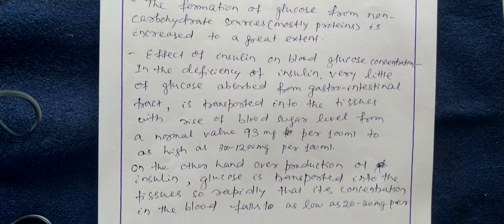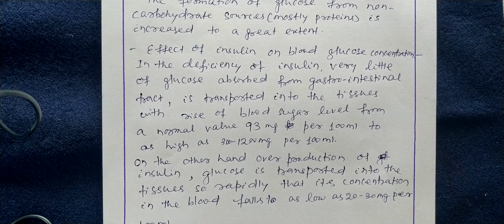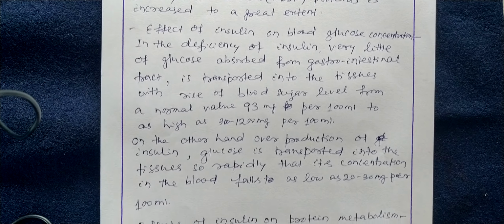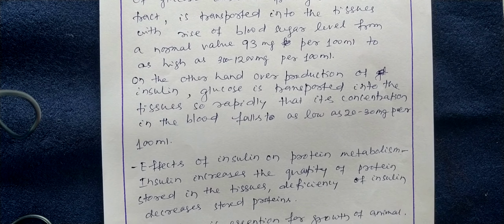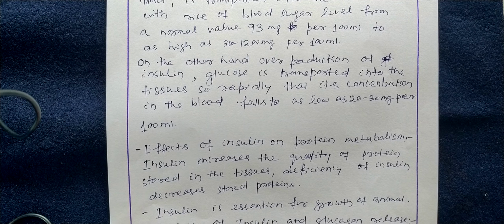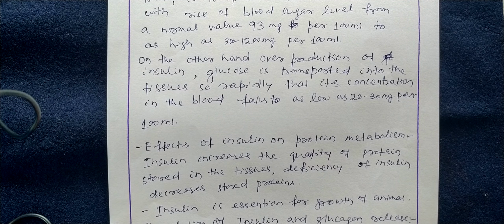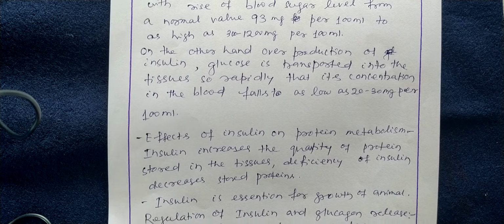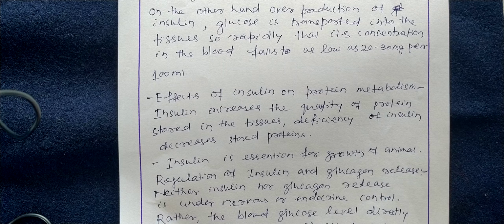Effect of insulin on blood glucose concentration. In the deficiency of insulin, very little of the glucose absorbed from the gastrointestinal tract is transported into the tissues, with rise of blood sugar level from a normal value of 93 mg per 100 ml of blood to as high as 300 to 1200 mg per 100 milliliter of blood. On the other hand, with overproduction of insulin, glucose is transported into the tissues so rapidly that its concentration in the blood falls as low as 20 to 30 mg per 100 milliliter of blood.